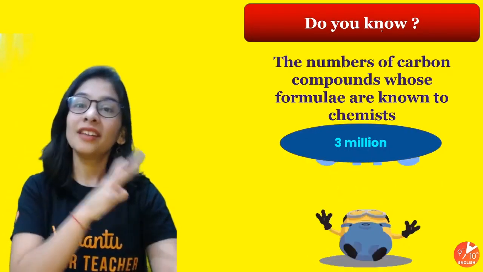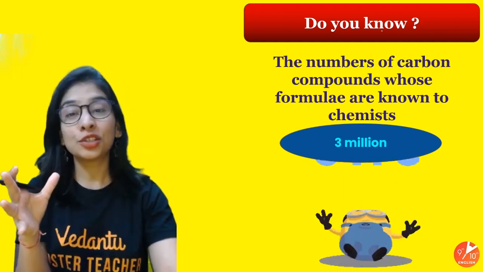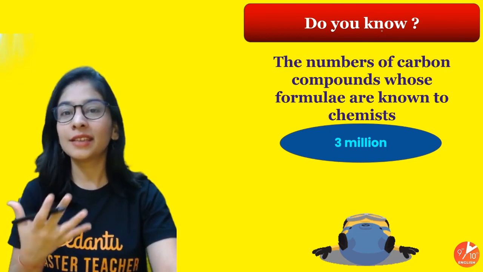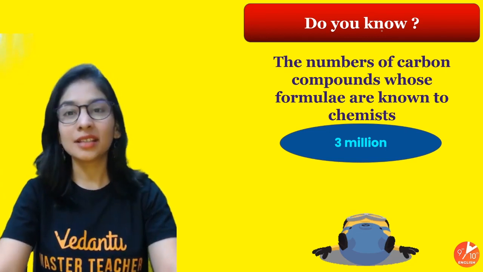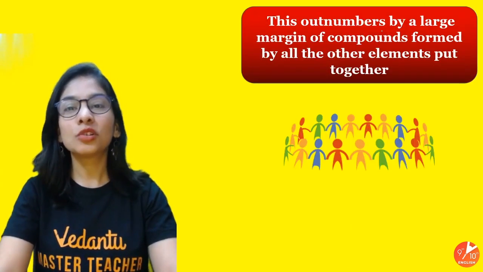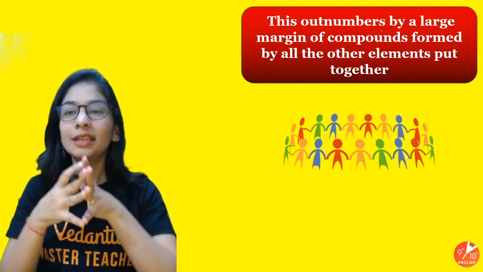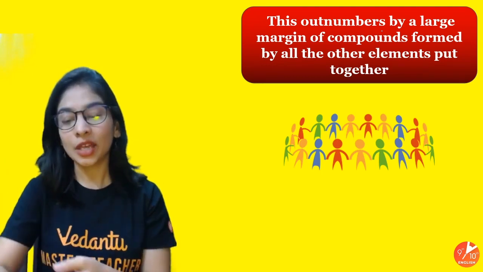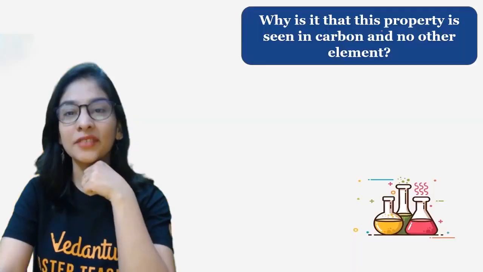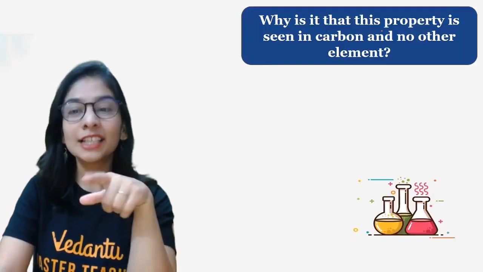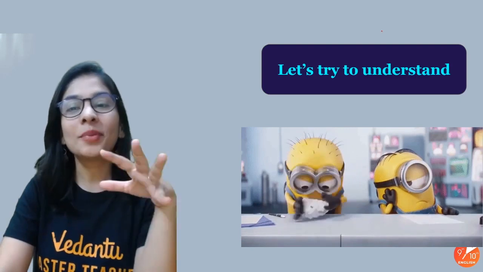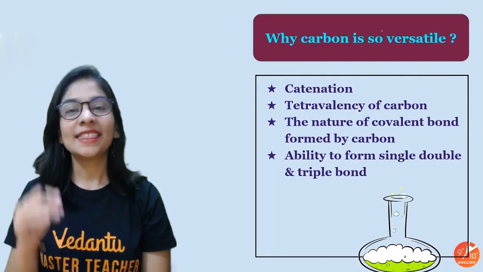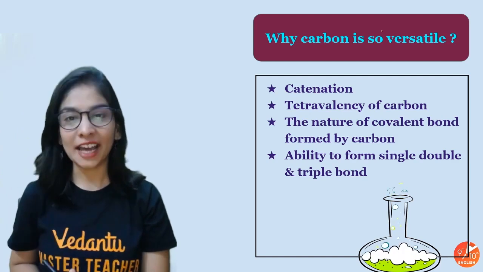When the previous study was showing 3 million carbon compounds, now it's increasing and increasing. One study was showing 10 million and more. So why is carbon so special that it makes these millions of compounds with itself and other atoms? What is so special about carbon? Let's talk about the properties that carbon has. Let's start. This is the complete list that you should know.